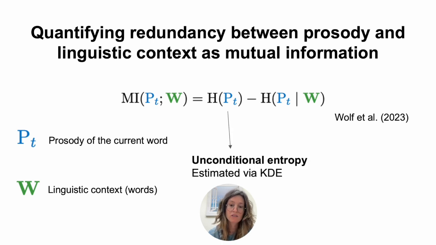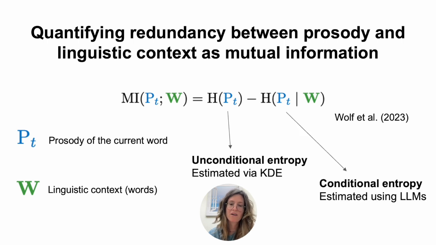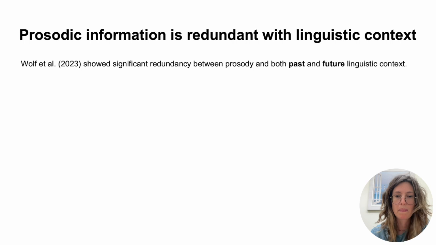First, the unconditional entropy of just the prosody of the words, which, given a corpus, can be estimated using kernel density estimators. And then we need to subtract this quantity, the conditional entropy of the prosody, given the context. And we estimate that quantity using large language models, which we basically fine-tune to predict the prosody given a representation of the words surrounding it. All right, so we have this method to estimate the mutual information or the redundancy between two channels.